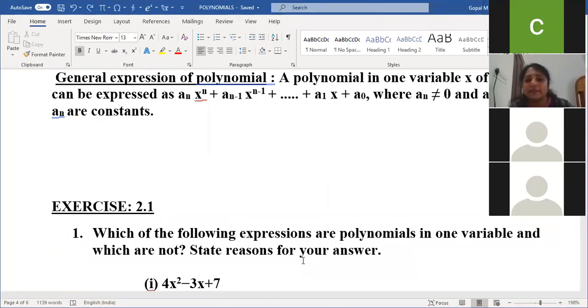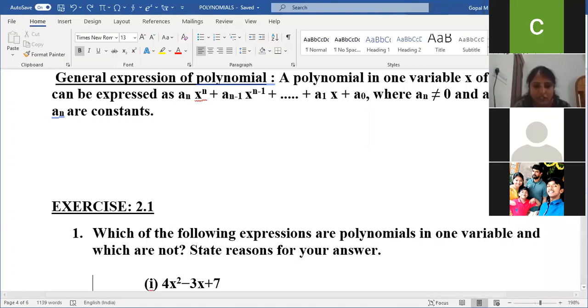First I'll explain. One variable means in the entire expression we only use one variable, either entire expression in x or entire expression in a. If a and x are both there, that is not one variable, that is two variables. If the expression contains x, y, z, it is three variables. Am I clear, children?